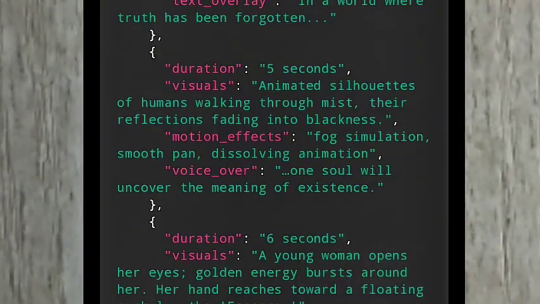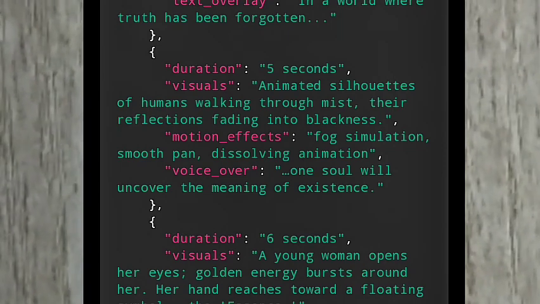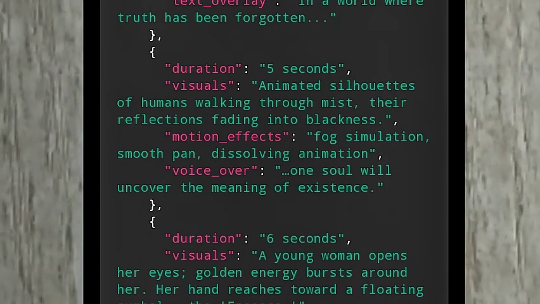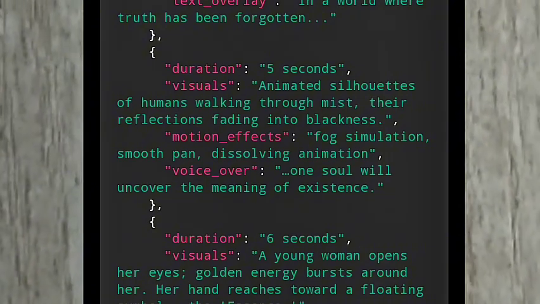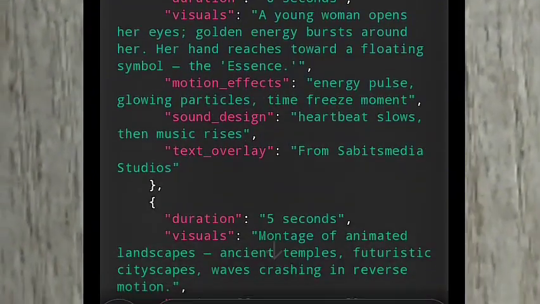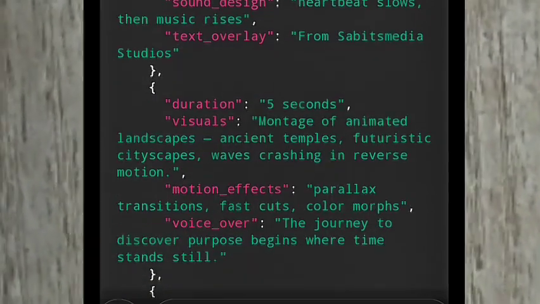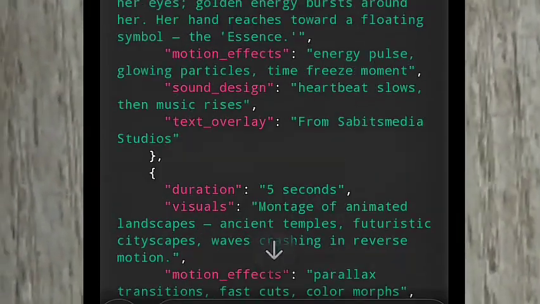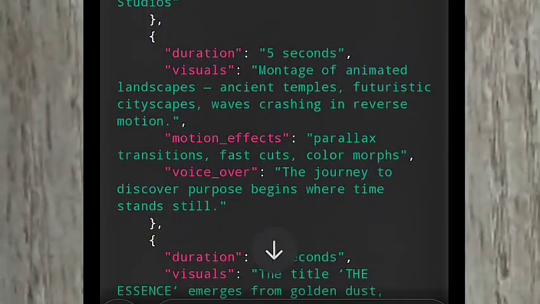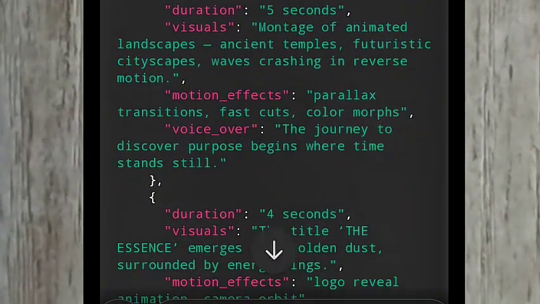With a powerful voice. Then this is scene 6, 6 seconds. A young woman opens her eyes. Golden energy bursts around her. Her hand reaches towards a floating symbol, the essence. Then energy pulse. You can see it here now. The duration is this one. This is the text overlay for this. This is another scene also. Then scene 5, duration 5 seconds.